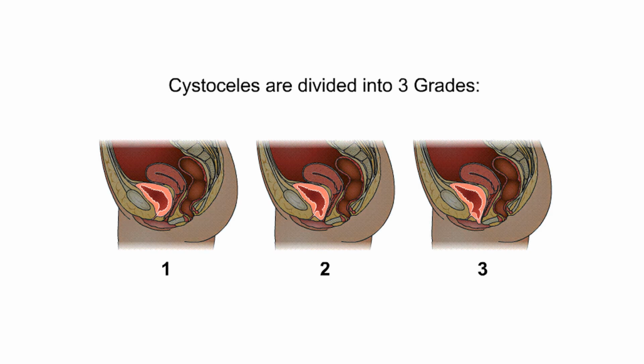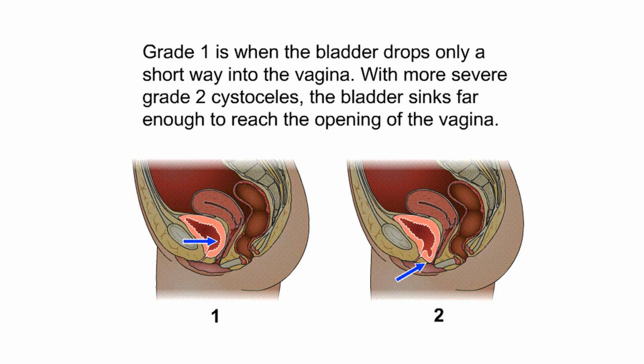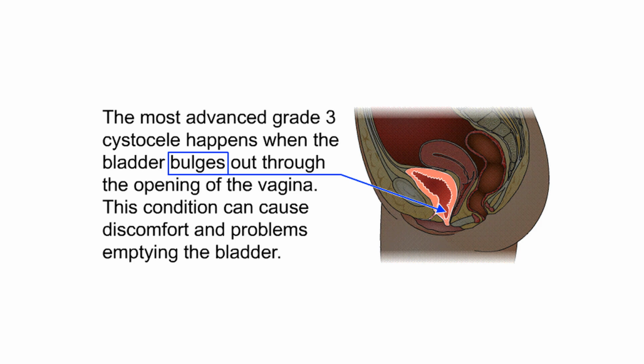Cystoceles are divided into 3 grades. Grade 1 is when the bladder drops only a short way into the vagina. With more severe Grade 2 cystoceles, the bladder sinks far enough to reach the opening of the vagina. The most advanced Grade 3 cystocele happens when the bladder bulges out through the opening of the vagina. This condition can cause discomfort and problems emptying the bladder.